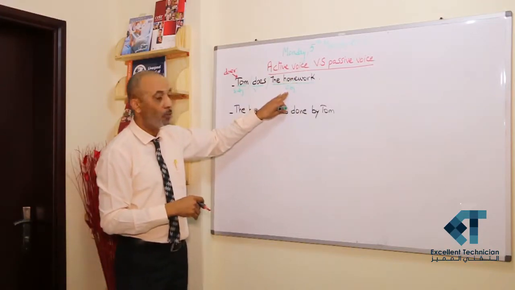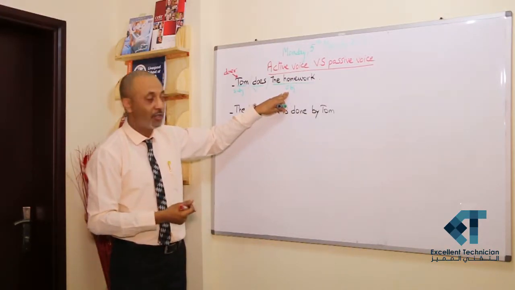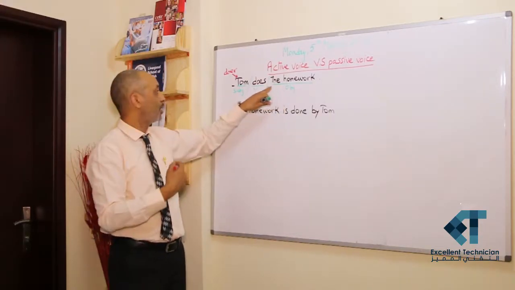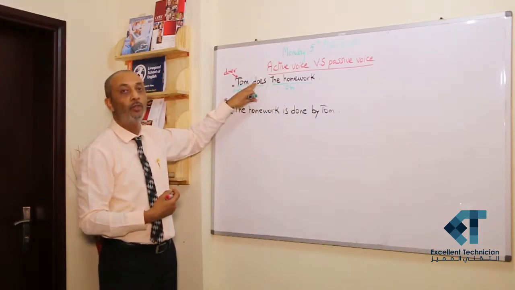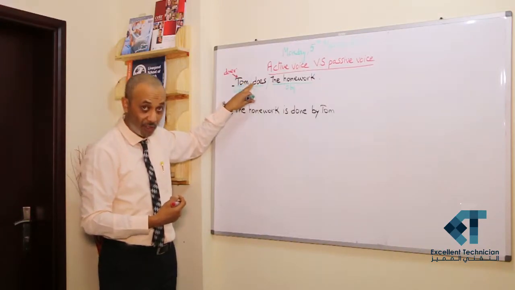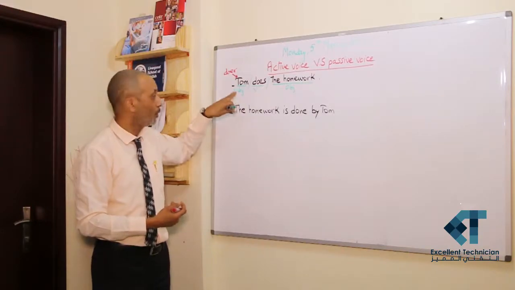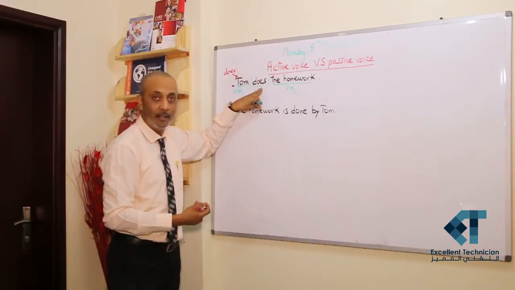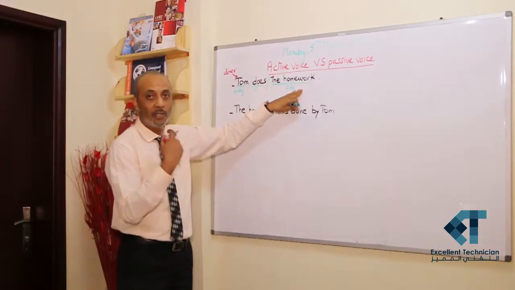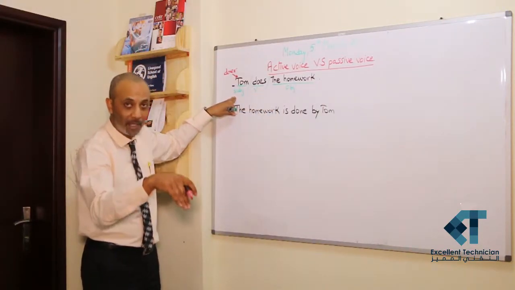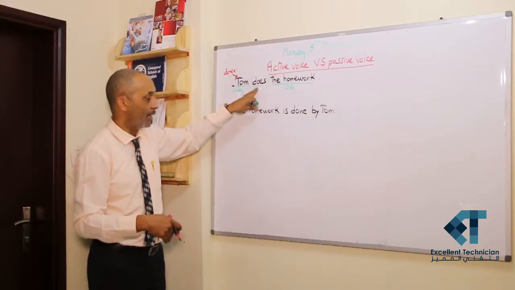The homework, which is the object in the construction, receives the action of to do, the action that Tom does. So Tom does the action and the homework receives the action. So this is the object and this is the subject, and at the same time it's the doer of the action.